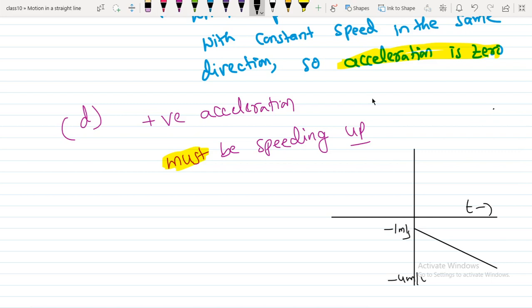Let me take this as negative 4 meter per second here. In this case, if you see the acceleration, you can find that acceleration equals the rate of change of velocity. So even though the velocity value here is decreasing, the acceleration here is positive.